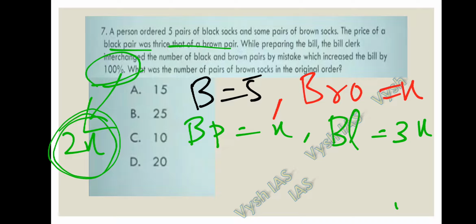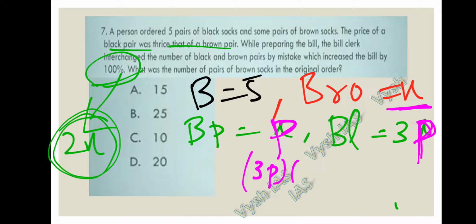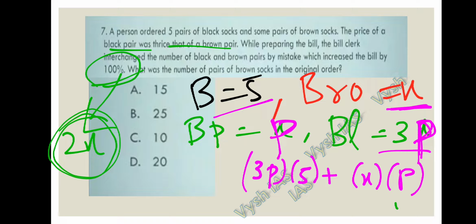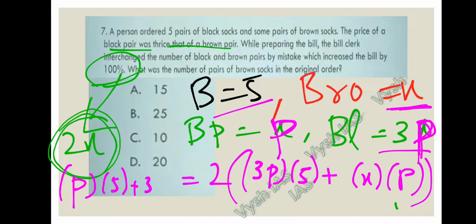So let's take the original price as P, price P, because we have taken X as the number of brown socks. So the original price is 3P into 5 plus X into P. This is the original price. So it has become twice because it has increased by 100%. If they interchange the values, it becomes P into 5 plus 3P into X. So we have to calculate the value of X now.